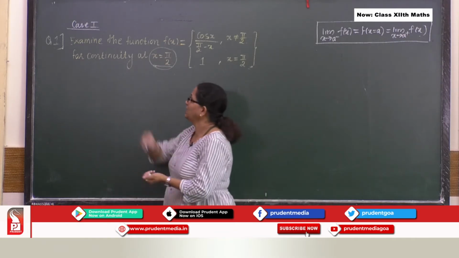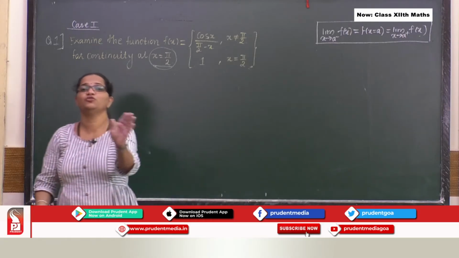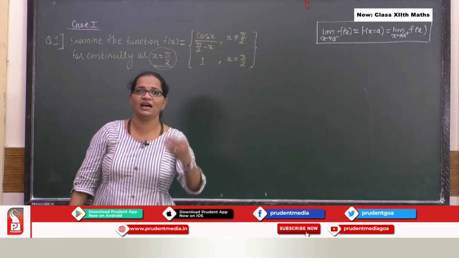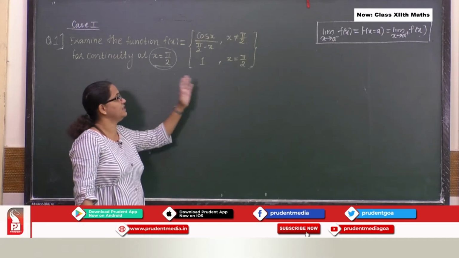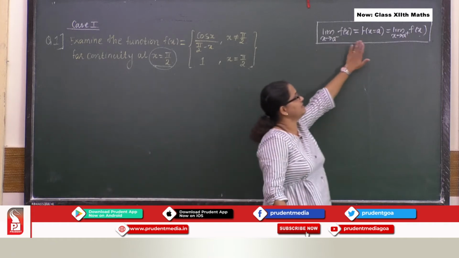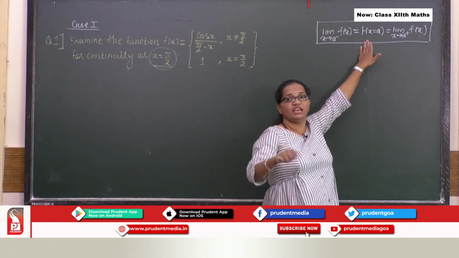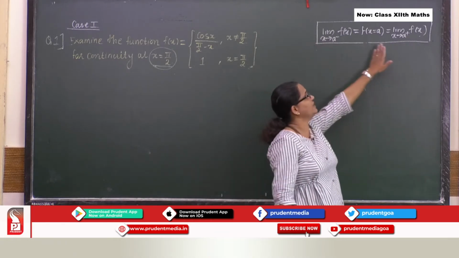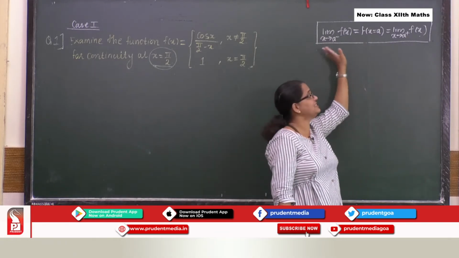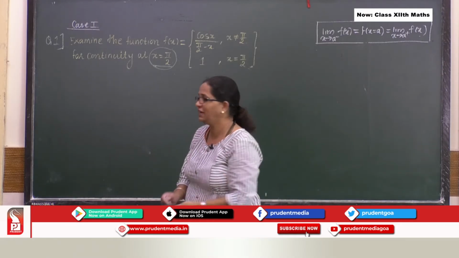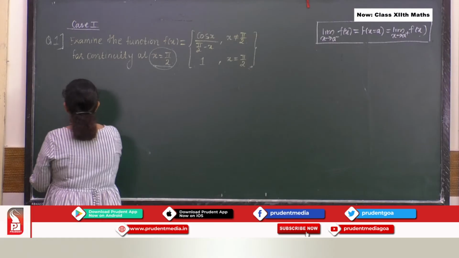Here examine whether, that means you are not sure the function is continuous. Now we are finding out whether the given function is continuous. So keep in mind, this is what I need to prove. If it is discontinuous, there will be imbalance, or these three values will not be equal. Perfect. So let's start. Solution.